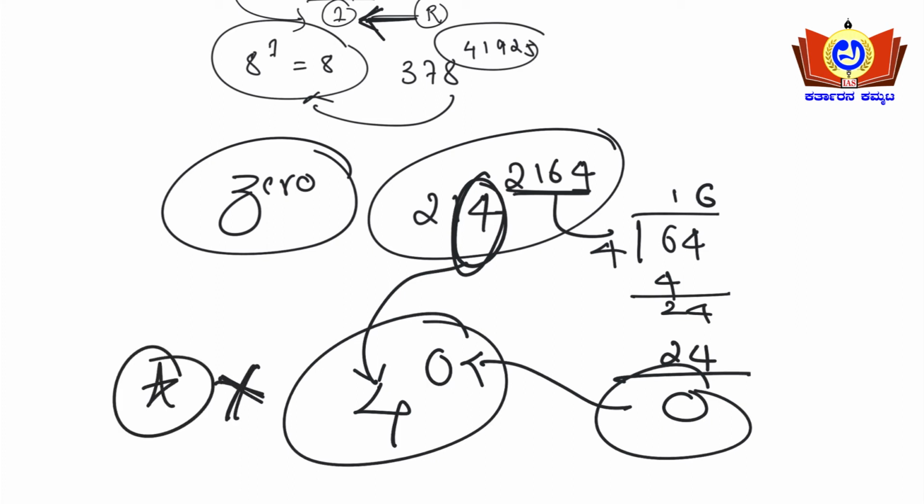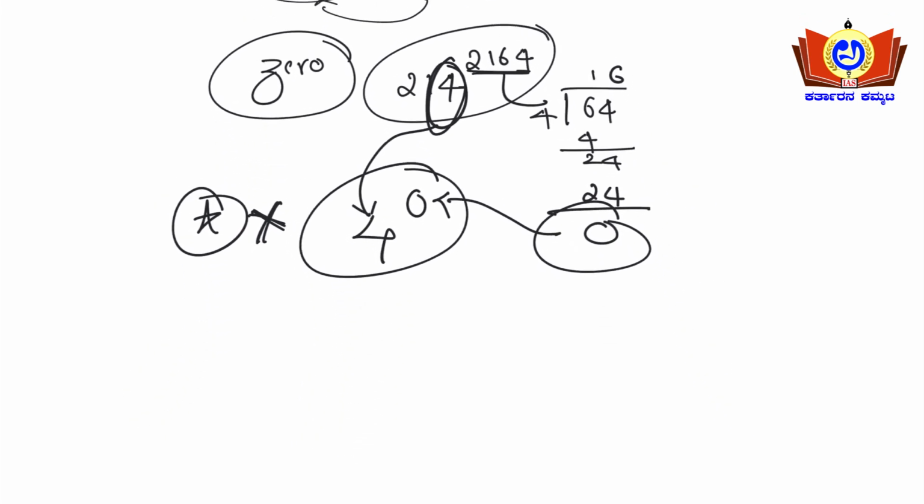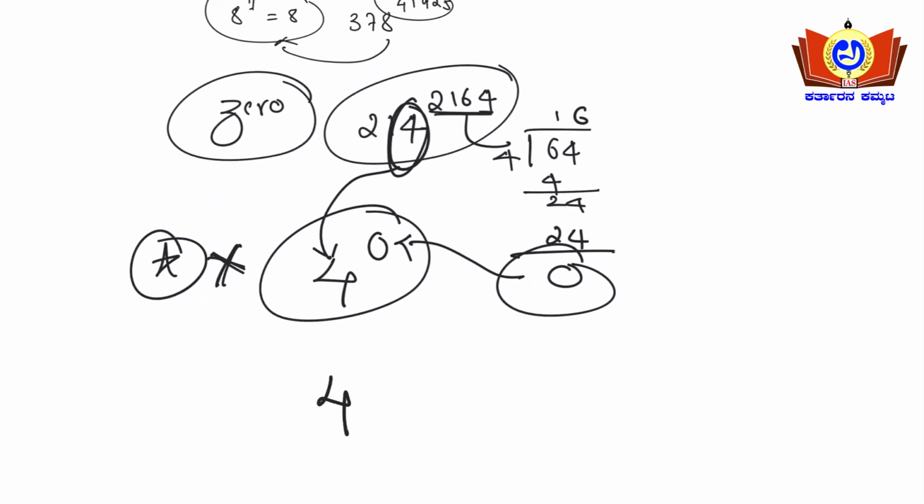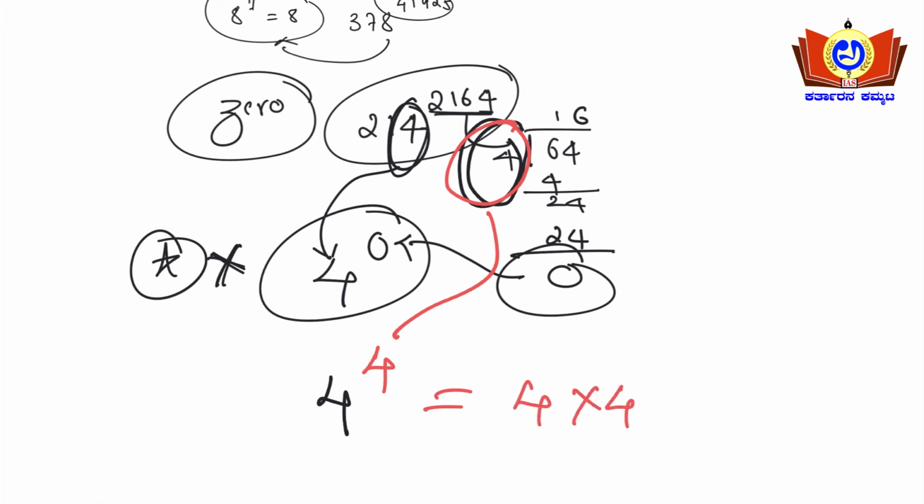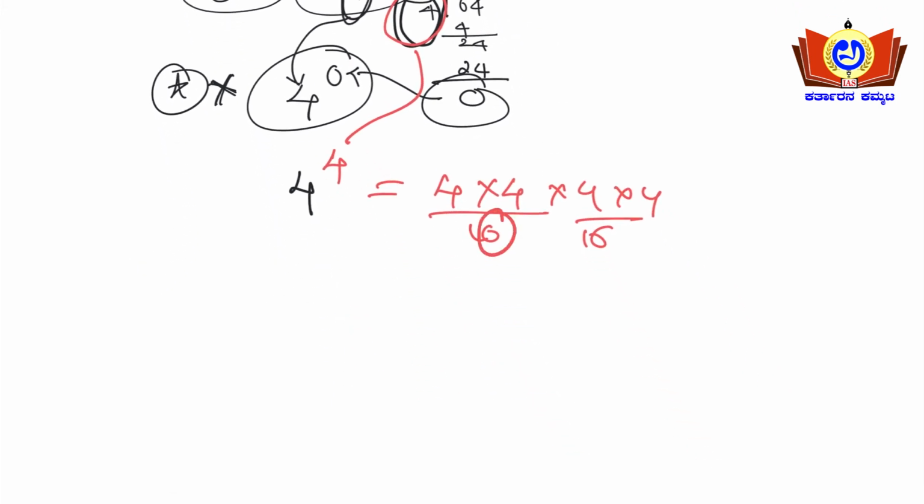What you will do here is instead write 4, because of the last digit, and the number you divided by 4. So 4 to the power of 4 you will write here. 4 to the power of 4 is 4 into 4 into 4 into 4, so 4 fours are 16 and 4 fours are 16 here. So the last digit will be 6 into 6, right? 36 here, so 6 will be the answer. The unit digit will be 6 here. Got it, friends?